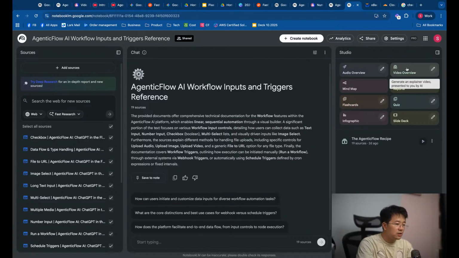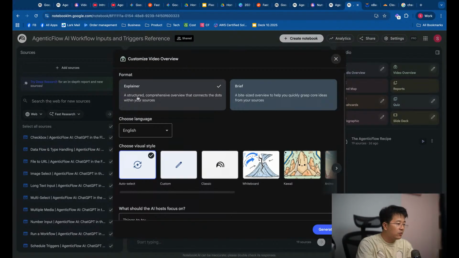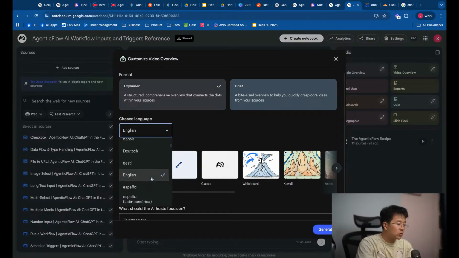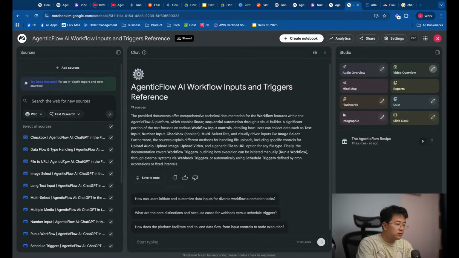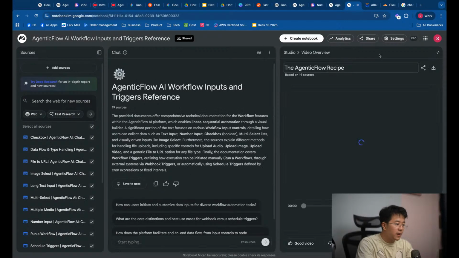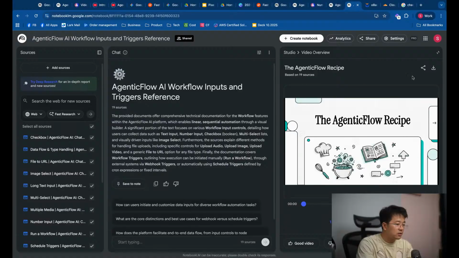We are using this feature. They have a video overview where you can edit. You can click on this button, and it allows you to choose the format of the video. It can be an explainer, the language, a lot of languages actually, the style, and also what the focus of the AI is. Using this, we are generating a bunch of videos. It's quite simple, but it's quite nice, I would say. Maybe let me play this video.